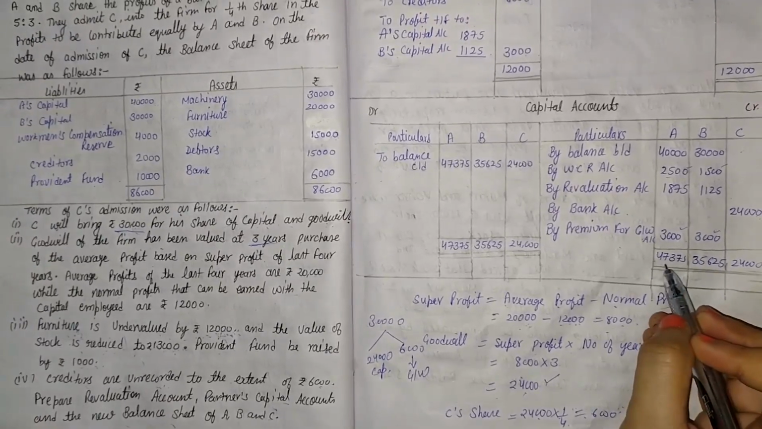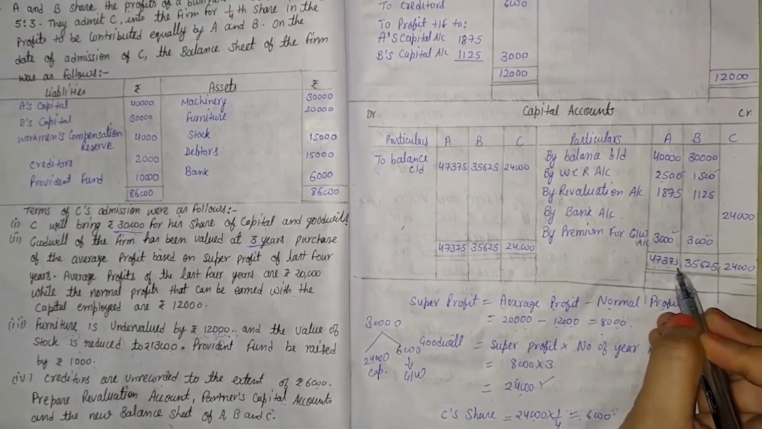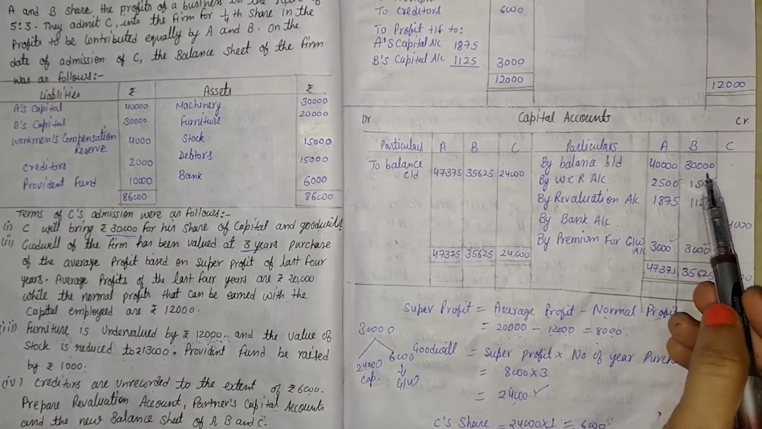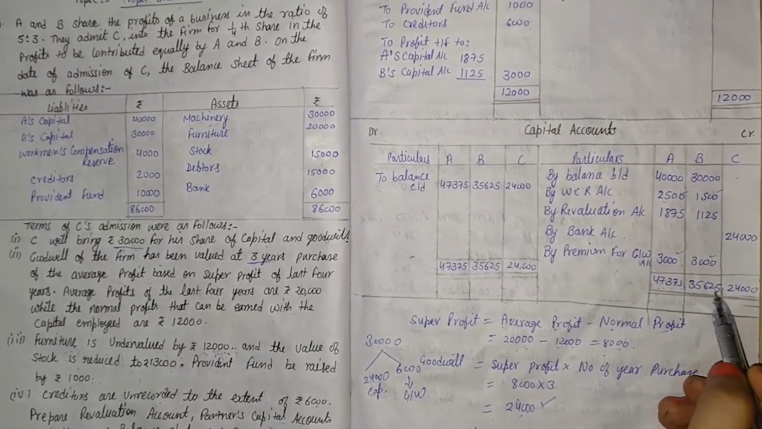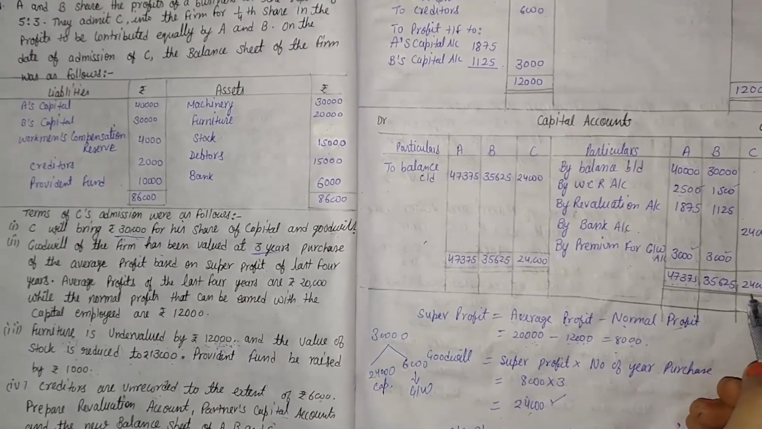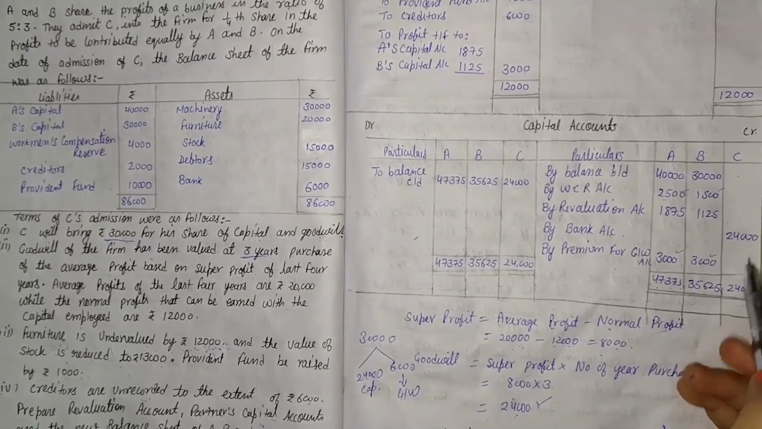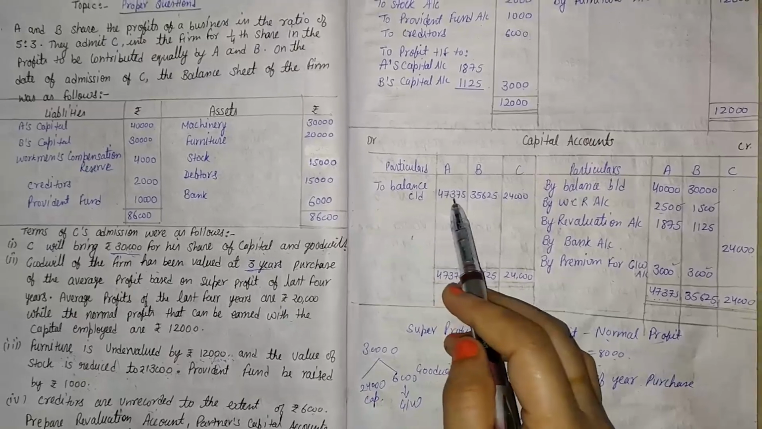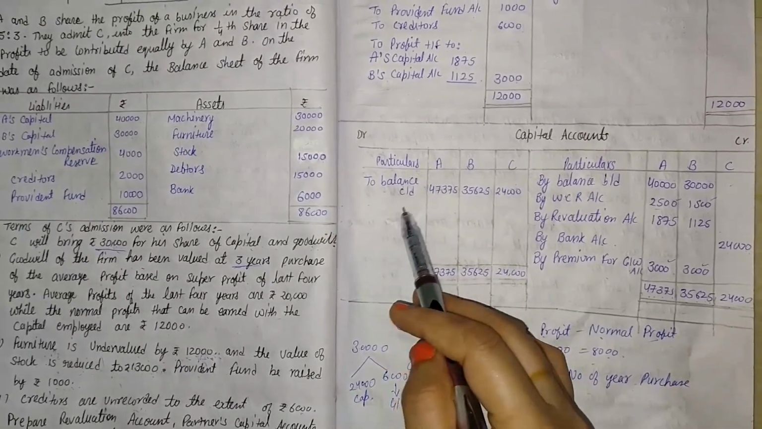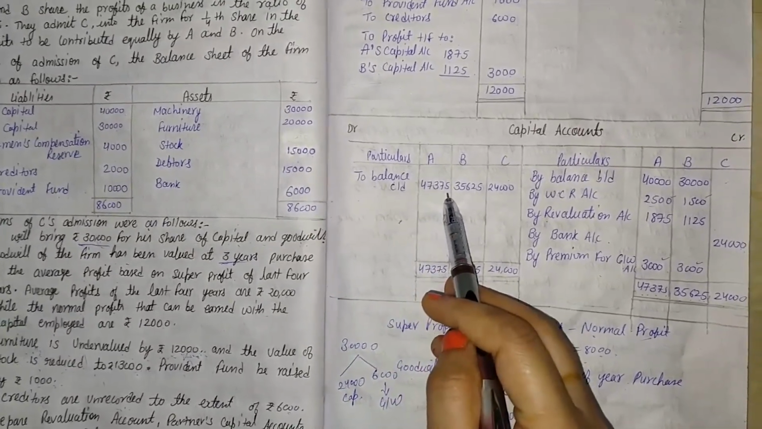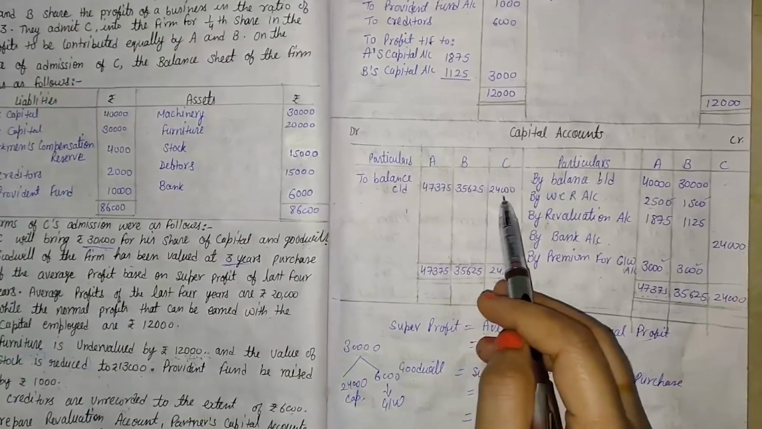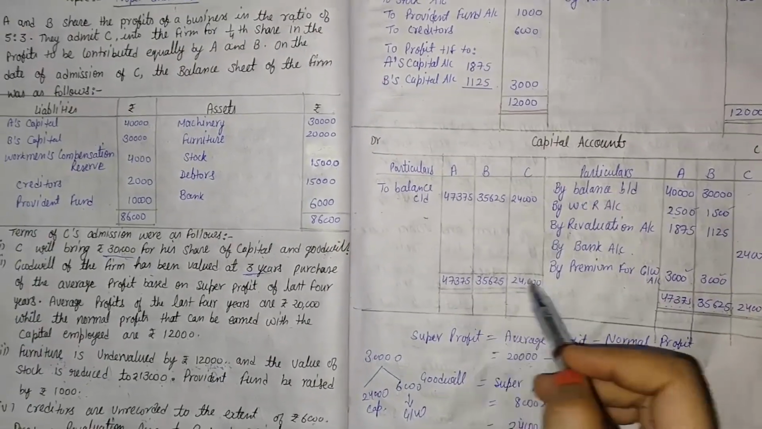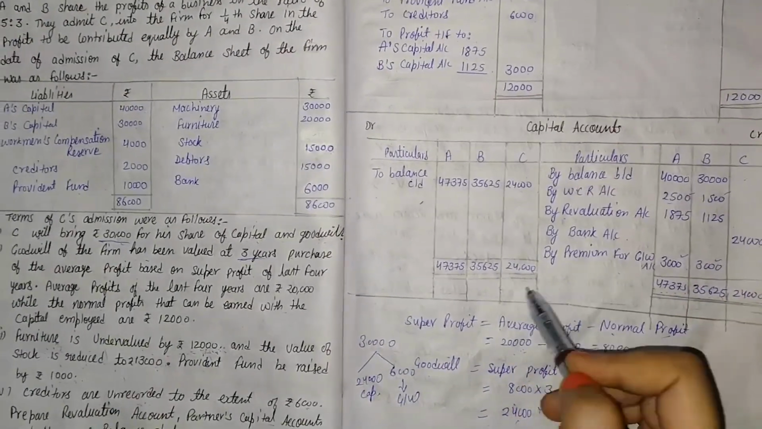After that we get 47,375. The second column's total is 35,625, and the third column total is 24,000. Here no other information is given, so the balancing figure is called to balance c/d, that is 47,375, 35,625 and 24,000. Here the totals of both sides are equal.